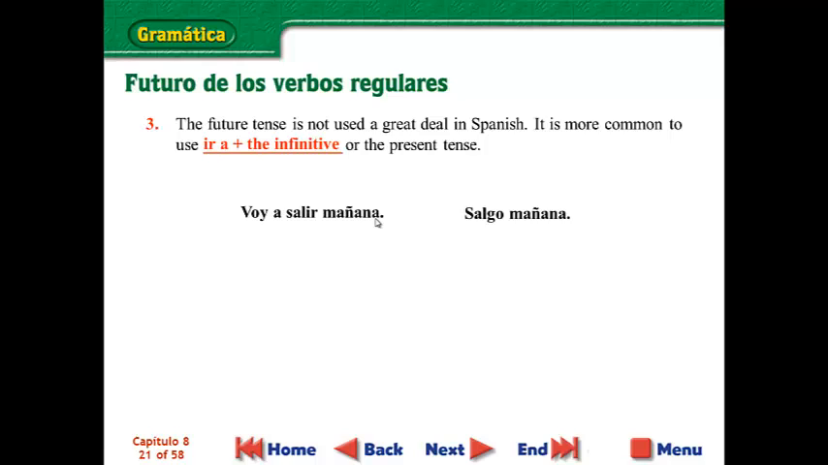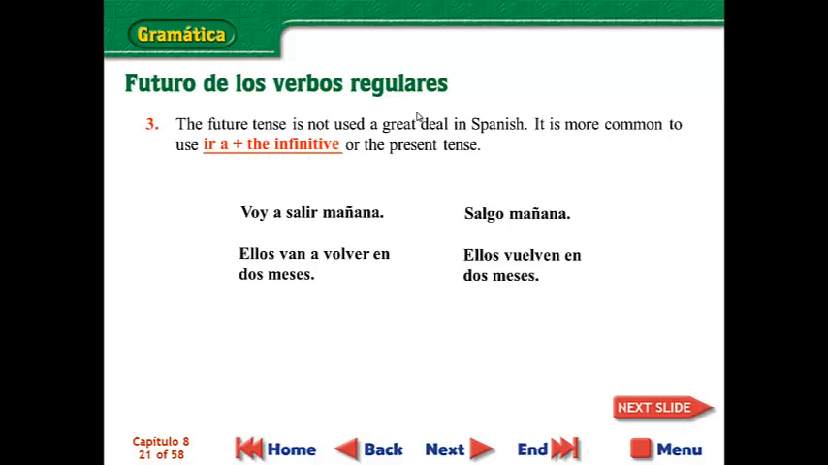Salgo mañana, that would just be I leave tomorrow. This would be I am going to leave tomorrow. So that's the difference there. Ellos van a volver en 2 meses. They are going to return in 2 months. Versus ellos vuelven en 2 meses. So here you're just looking at the verb ir, to go, plus an a, and then an infinitive, versus just the present tense.